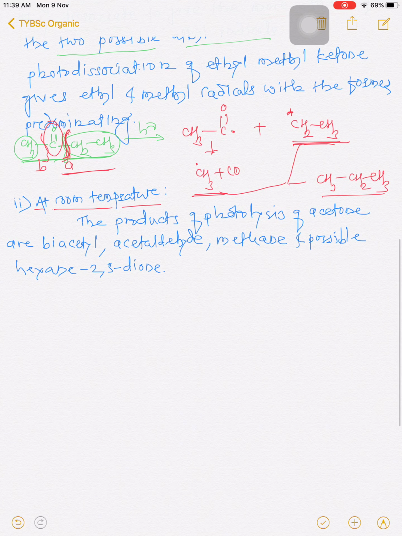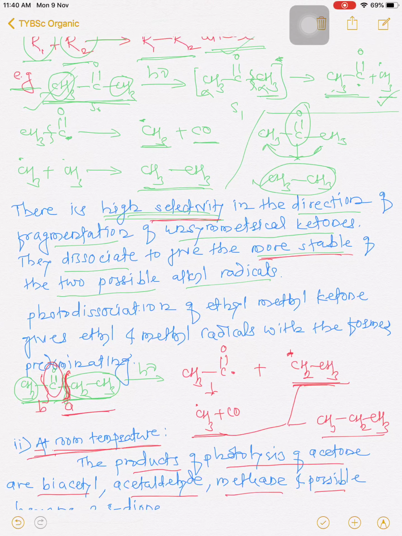This Norrish first reaction, if it is carried out at room temperature, what will happen on the product side? Now see here, the products of photolysis of acetone at room temperature give biacetyl, acetaldehyde, it may give methane or possibly hexane-2,5-dione. So the products of this photochemical cleavage of a carbonyl compound at higher temperature and lower temperature are different.